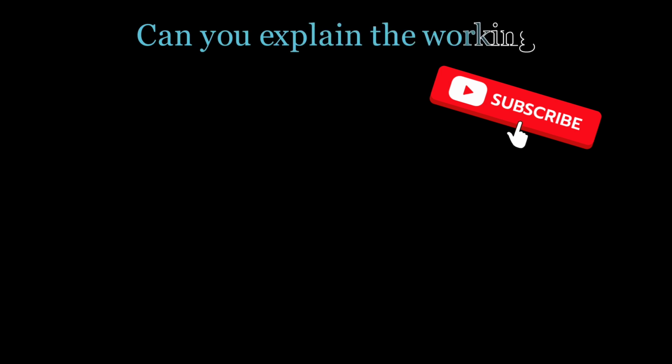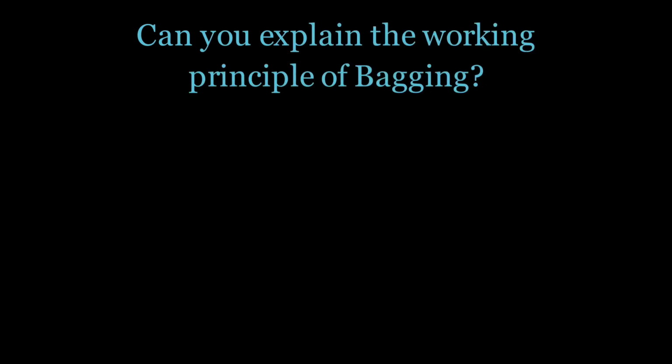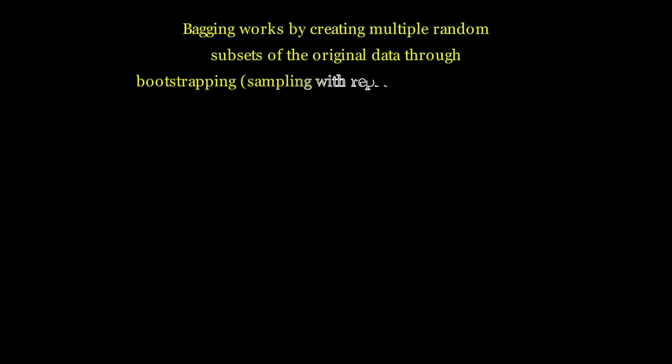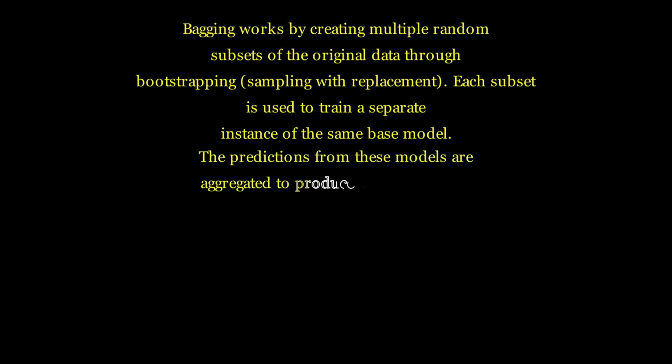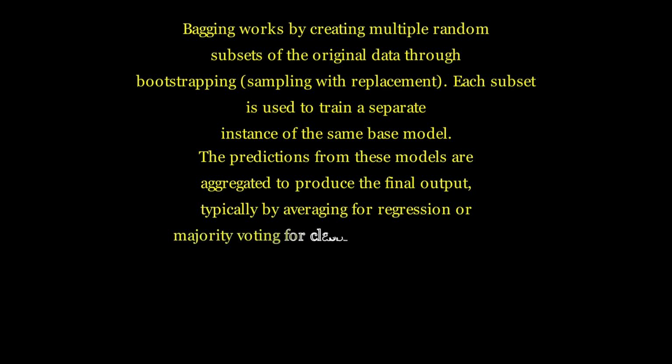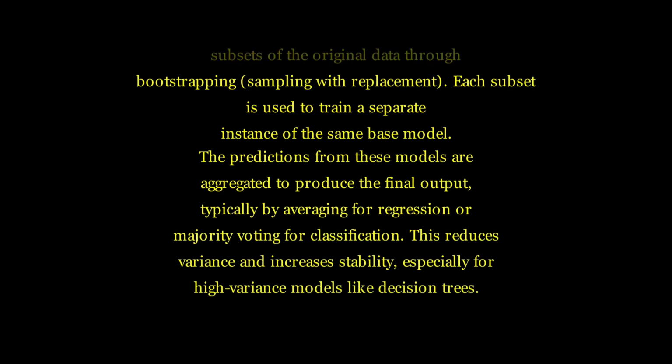Can you explain the working principle of bagging? Bagging works by creating multiple random subsets of the original data through bootstrapping, sampling with replacement. Each subset is used to train a separate instance of the same base model. The predictions from these models are aggregated to produce the final output, typically by averaging for regression or majority voting for classification. This reduces variance and increases stability, especially for high variance models like decision trees.